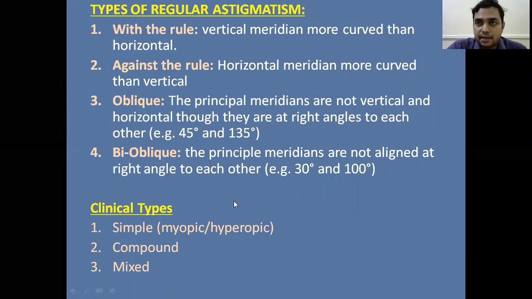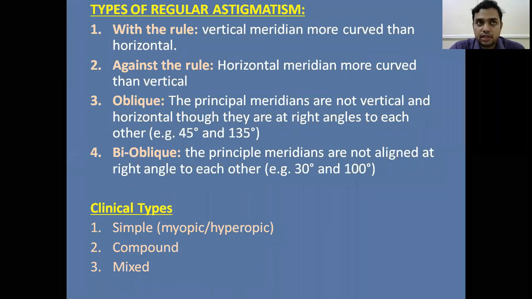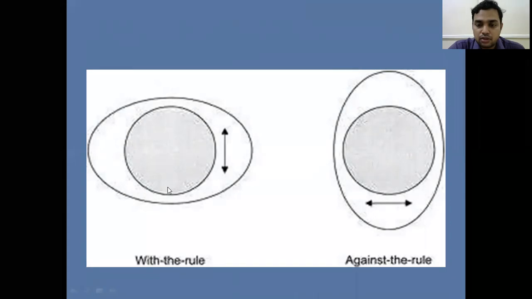Coming to the clinical types, there are three clinical types. The first one is simple type, the second one is compound type, and the third one is mixed type. In simple type, this is the with the rule and against the rule. Here in the with the rule, this is the cornea.